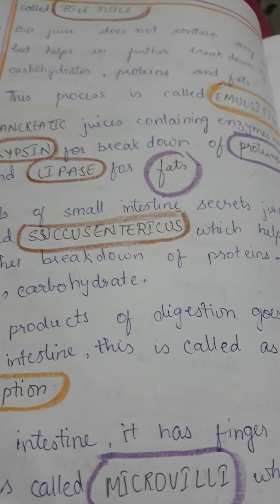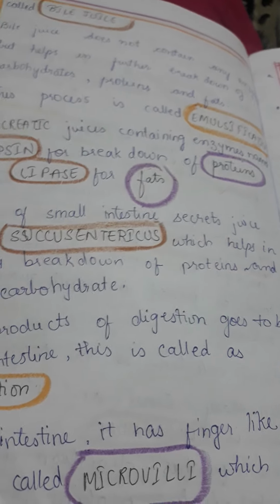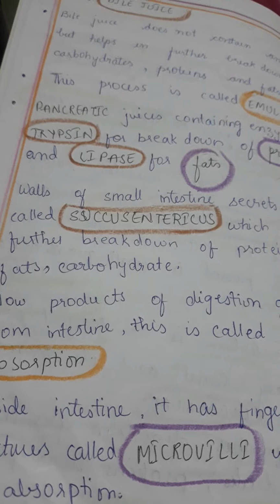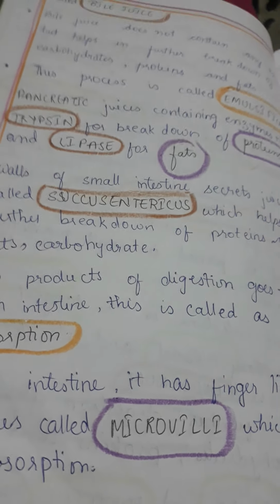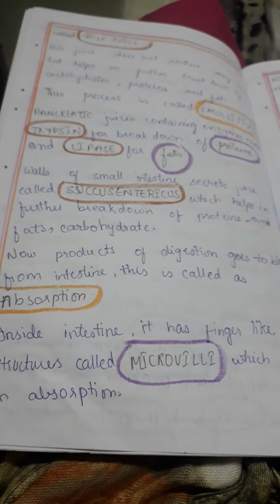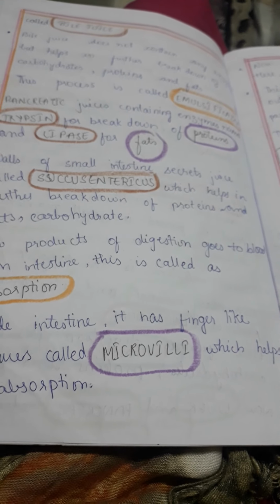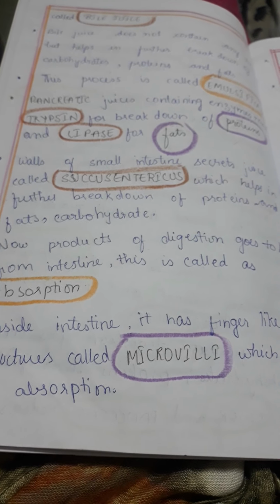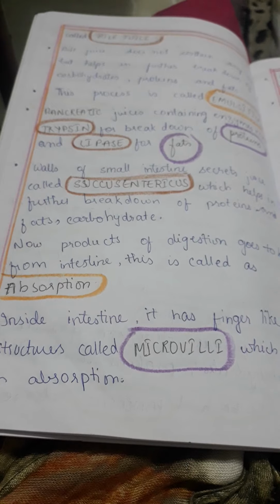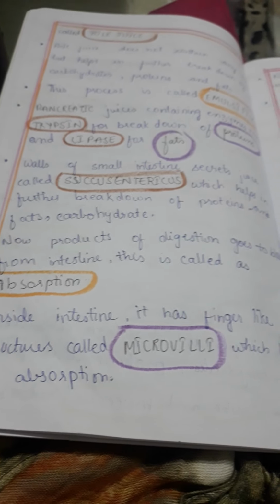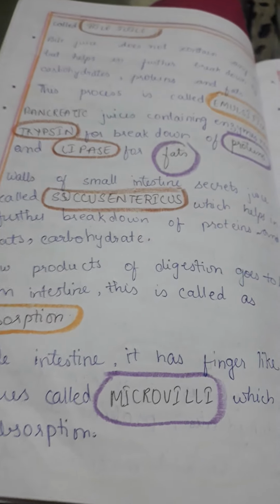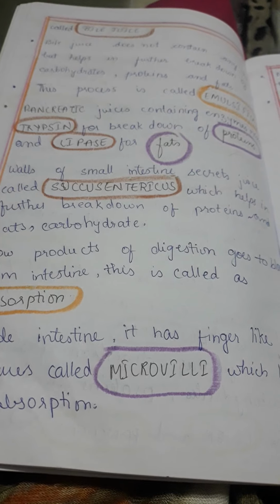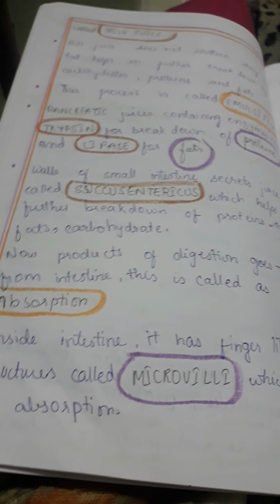Now the walls of the small intestine secrete juices known as succus entericus, which help in further breakdown of proteins, carbohydrates and fats. Now, the products of digestion go to the blood from the intestine. This is called absorption. Inside the intestine there are finger-like structures called microvilli, which help in absorption. So the small intestine helps in absorption through these finger-like projections.